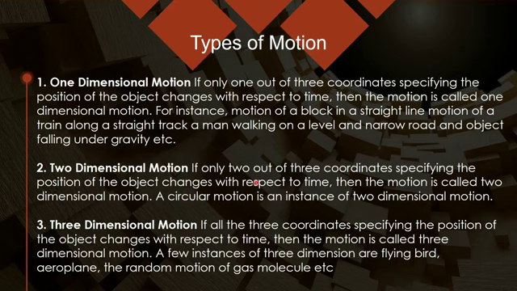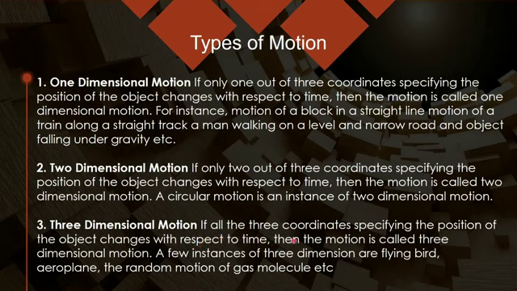So if two out of the three coordinates are changing, then this is two-dimensional motion. You can quote two or three examples for each type of motion. When you are writing on paper with your pen, that is again two-dimensional motion. You are using two axes, so that is the best example.